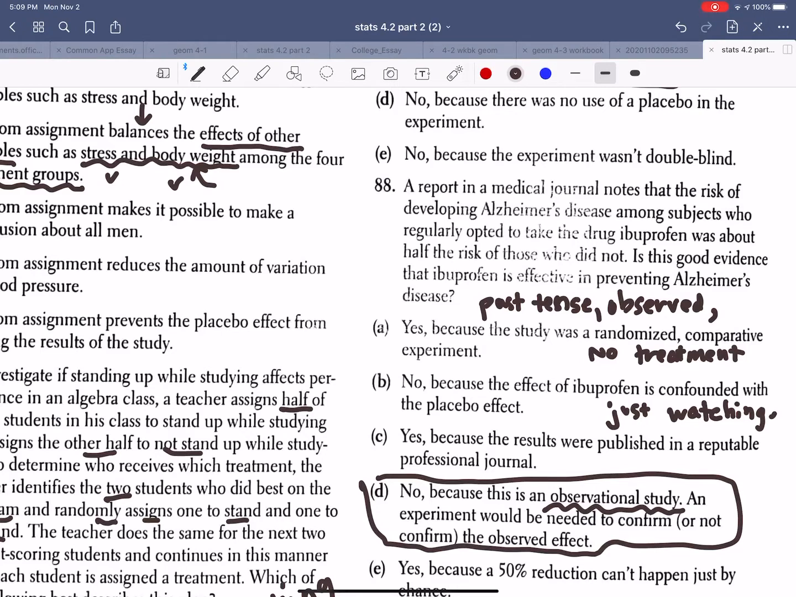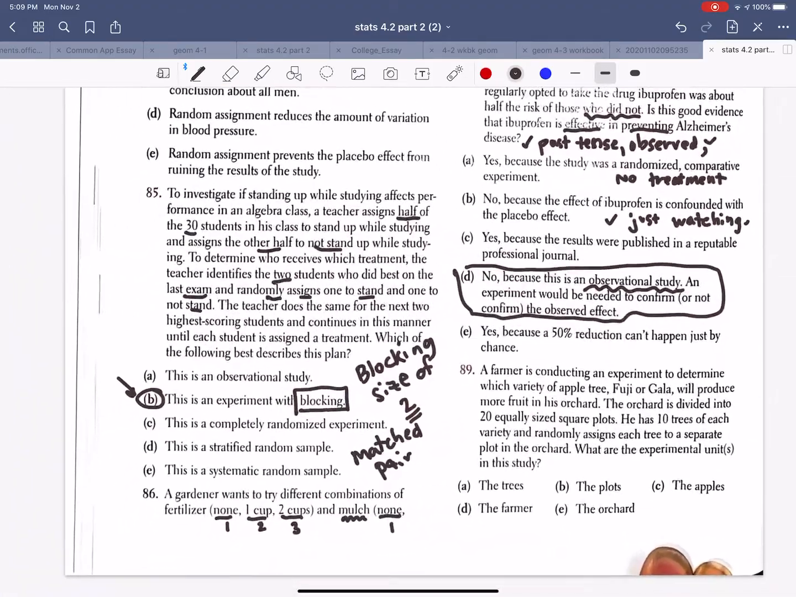It says a report in a medical journal notes that the risk of developing Alzheimer's amongst subjects who regularly opted to take the drug ibuprofen was about half the risk of those who didn't. So these people had no idea they were part of any type of study or experiment. So you're just keeping track. This is past tense. You're getting this information later, a pure observation. Is this good evidence that it is effective in preventing it? So the answer has to be no, because it was an observational study.